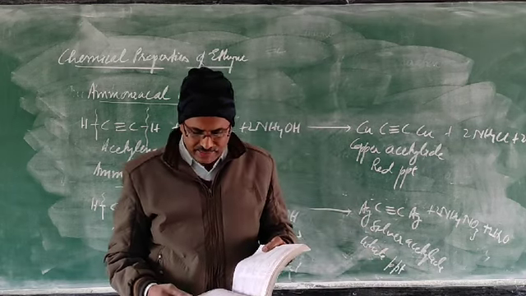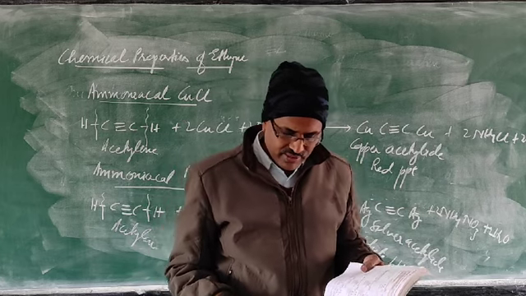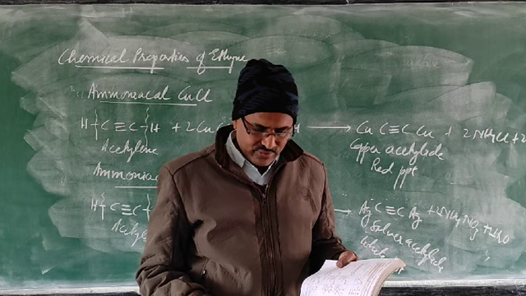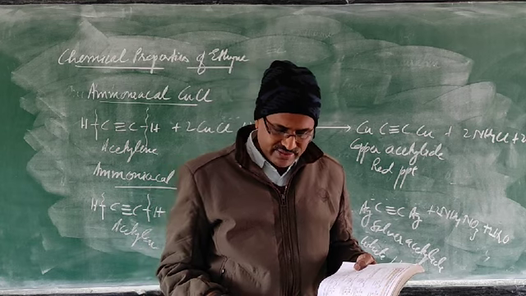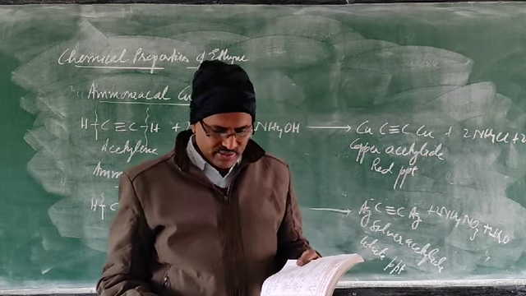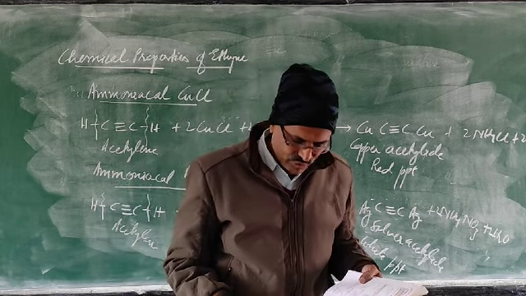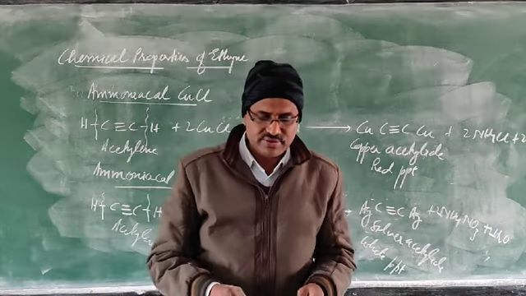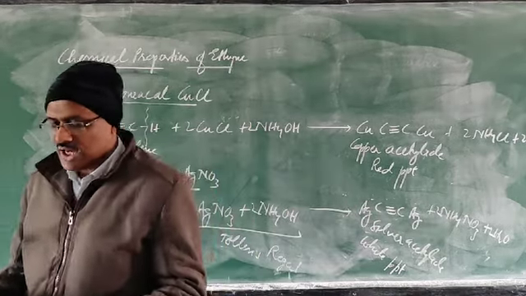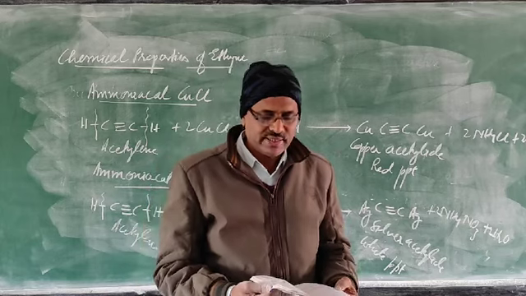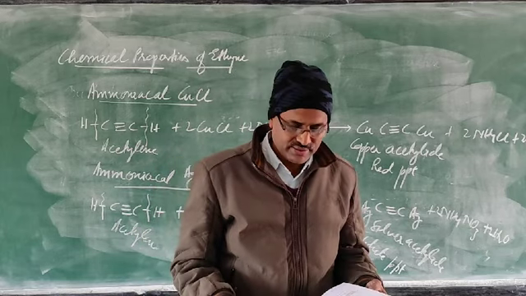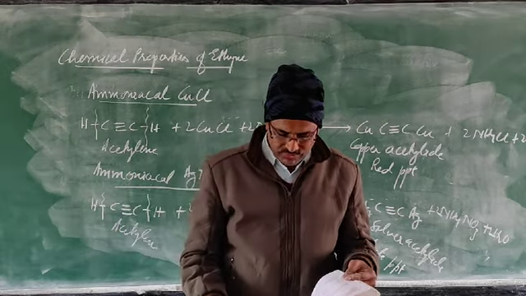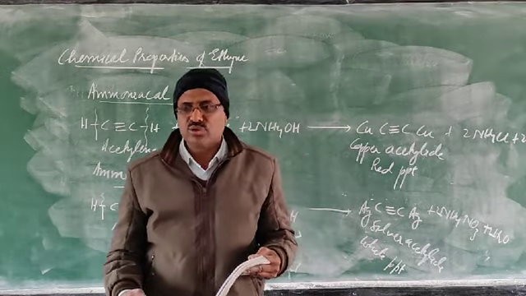Manufacture of organic compounds: acetic acid, acetaldehyde, acetylene dichloride and oxalic acid, that is used for ink stain removal. Manufacture of synthetic products: polymers, synthetic rubbers, fibers. So the uses that are given in the syllabus, you can study. After this, alcohol and carboxylic acid have already been removed from the syllabus because 30% of the syllabus is reduced. So in that one they have removed. So you have to study up to alkynes only.